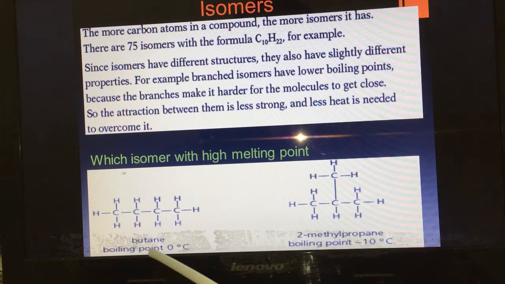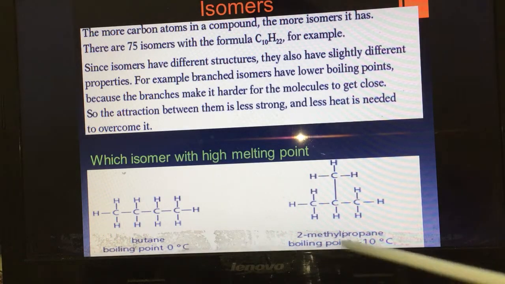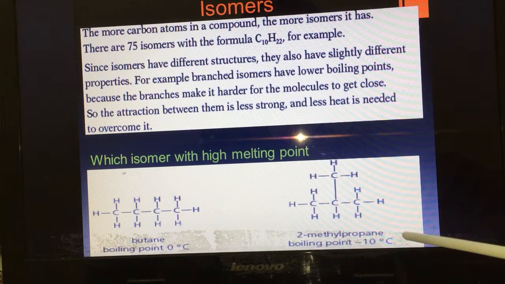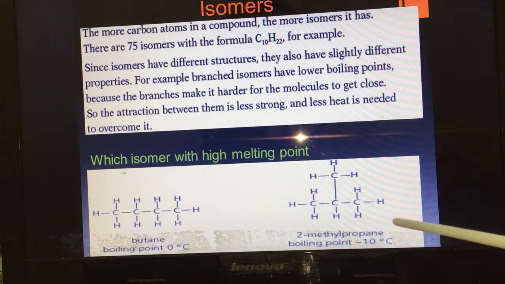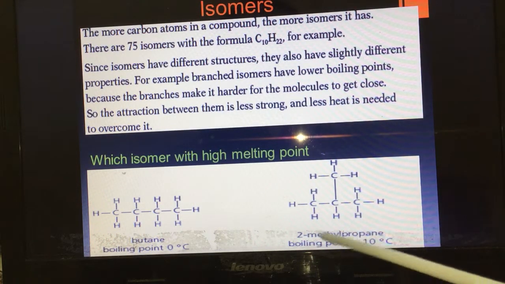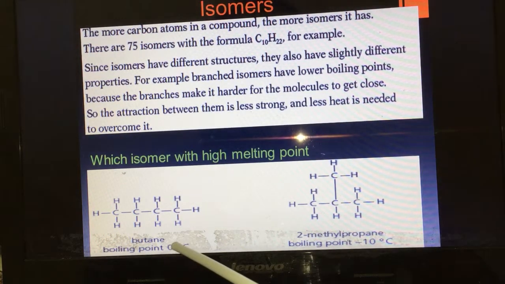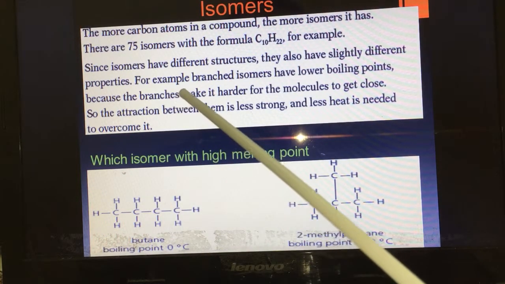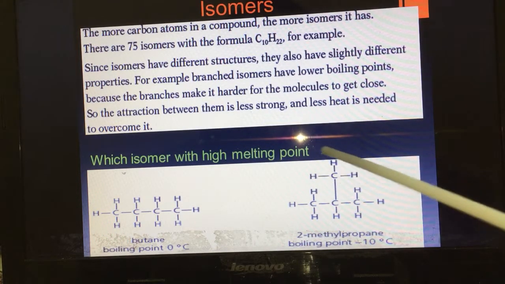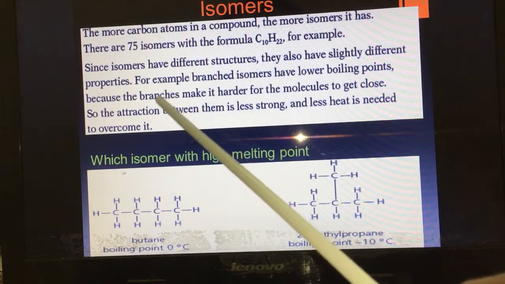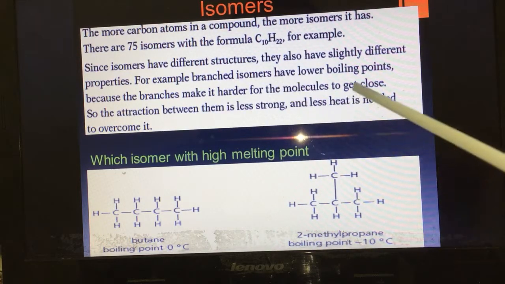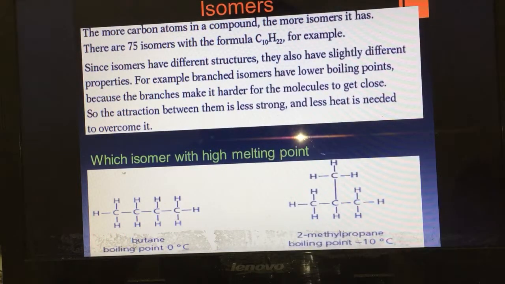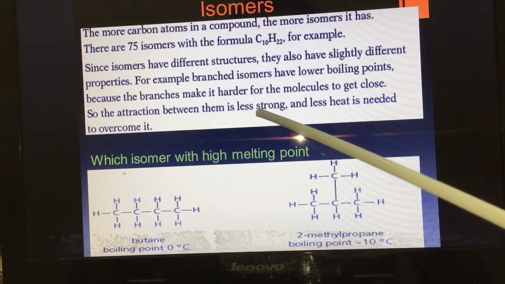We notice here the boiling point is 0 degrees Celsius, but here the boiling point is negative 10 degrees Celsius. So the boiling point of 2-methylpropane is less than that of butane, because negative 10 is less than 0 degrees Celsius. Why? What is the reason? Because of the branches. I have one branch here, and the branches make it harder for the molecules to get close together. So the attraction between them is less strong.